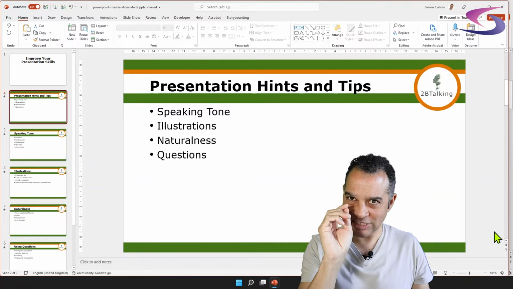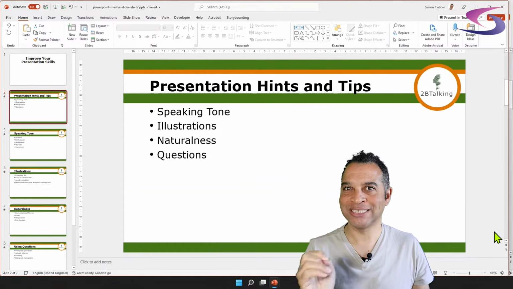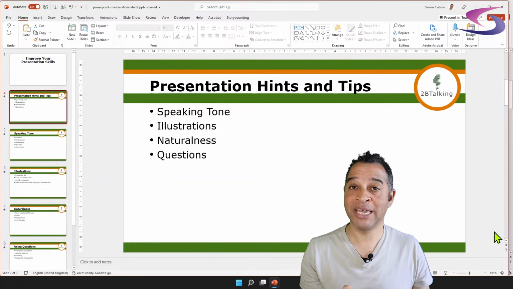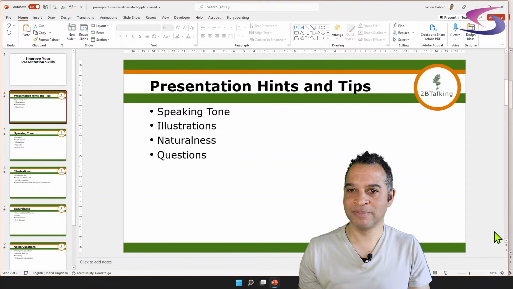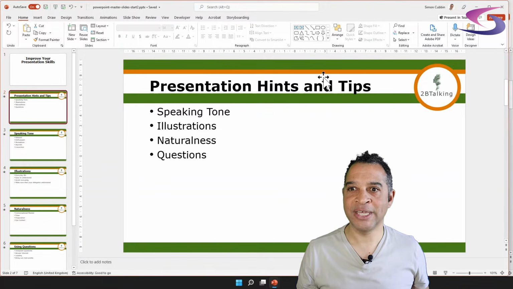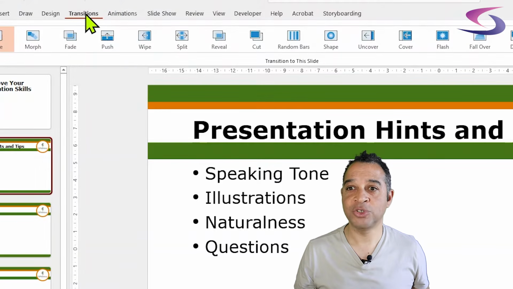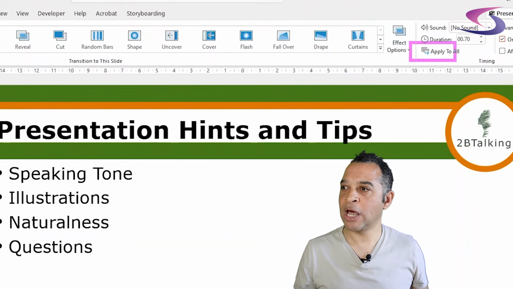Just to add a little bit to that, there is a difference between animations and transitions. Animations are what we just did, bullets coming in one at a time, maybe pictures coming in. But a transition is how you go from one slide to another slide. So we're going to do that by clicking on the Transitions tab at the top of the screen. Then we're going to choose a transition. I'm going to click on Fade. I'm not doing anything fancy. And then I'm going to click on Apply to All on the right-hand side.